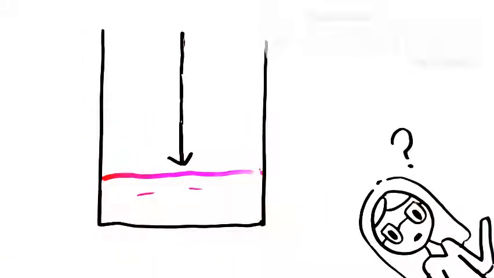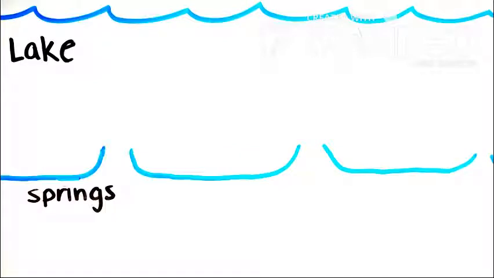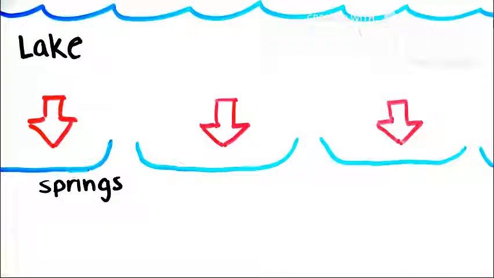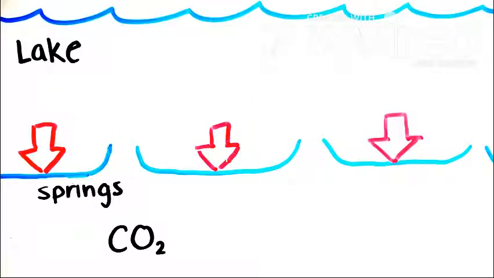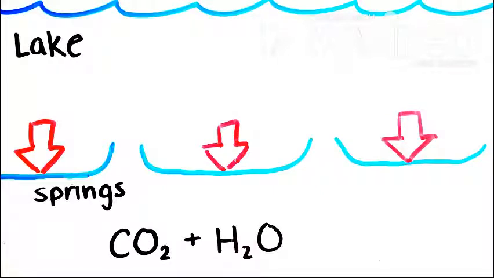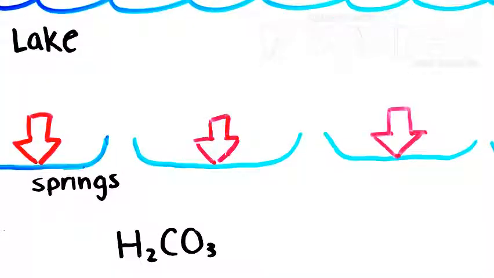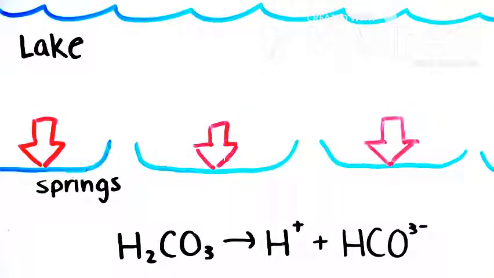But what does that have to do with the lake? Due to the high pressure of the lake, the CO2 was dissolved into the underground springs as the particles were forced to bond with the H2O molecules, thus creating carbonic acid, which later separated into hydrogen and hydrogen carbonate ions.